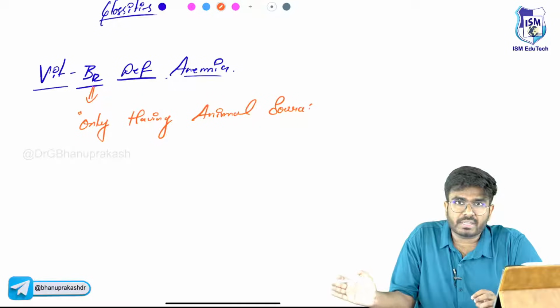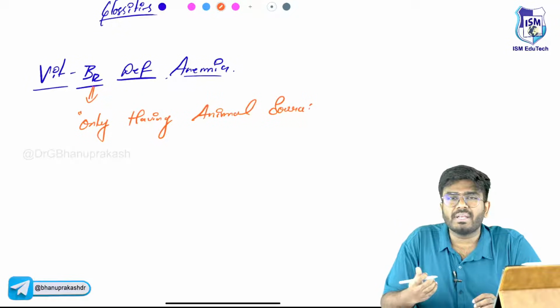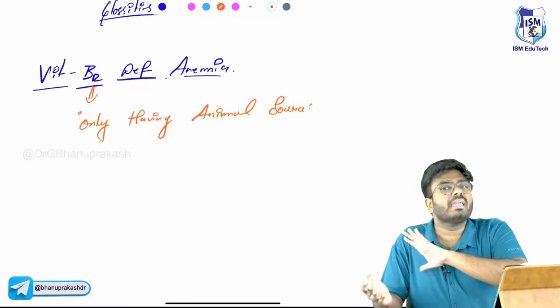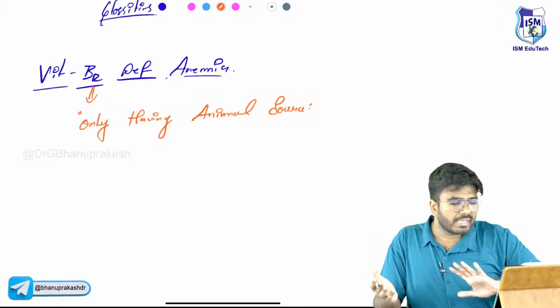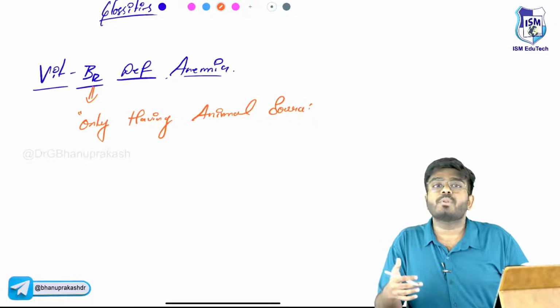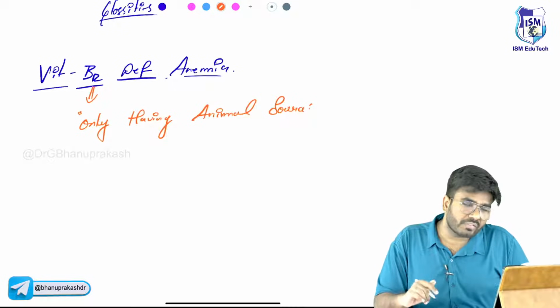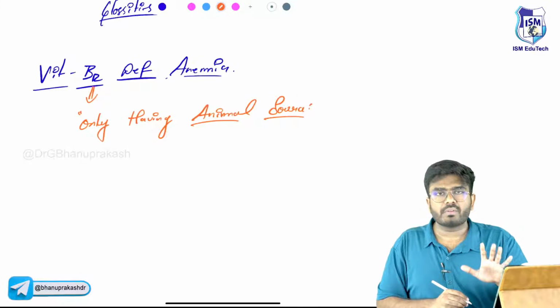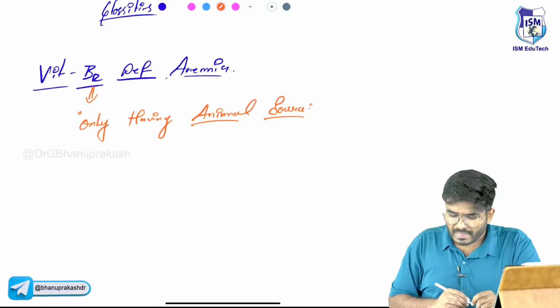They won't even take dairy products like milk, cheese, butter or ghee. They won't take any milk related product or any animal related product. So these people can end up in vitamin B12 deficiency, because vitamin B12 has only animal sources. We will get vitamin B12 only from animals.